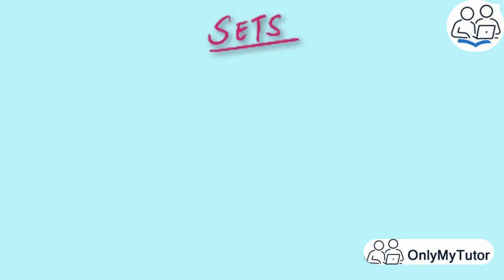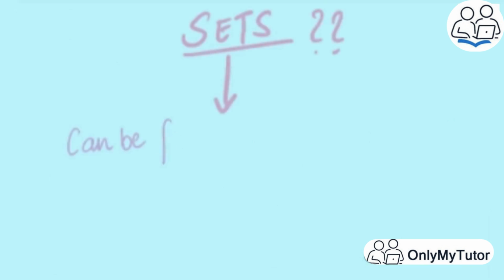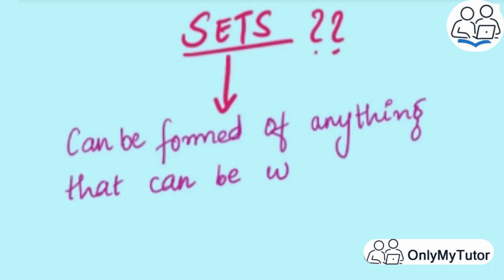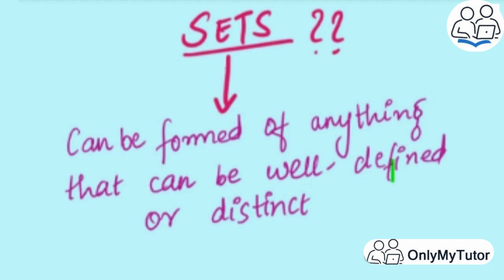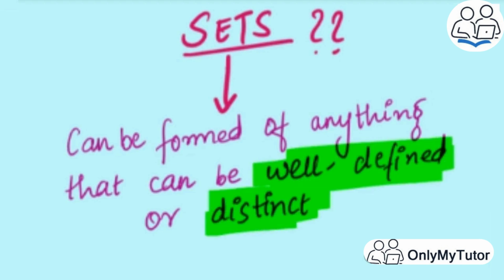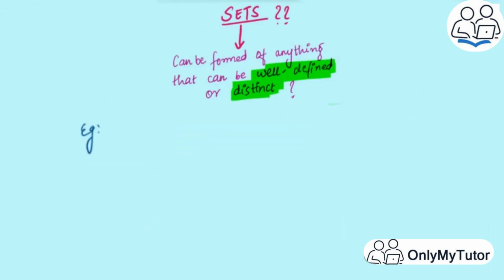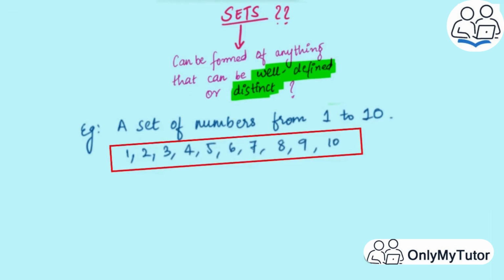Sets. But what exactly is a set? A set can be formed of anything that can be well-defined or distinct. Now, let's see what we mean by well-defined or distinct. Let's take an example. A set of numbers from 1 to 10. Now, this is well-defined. You can list all these numbers also, right? So, this can be a set.